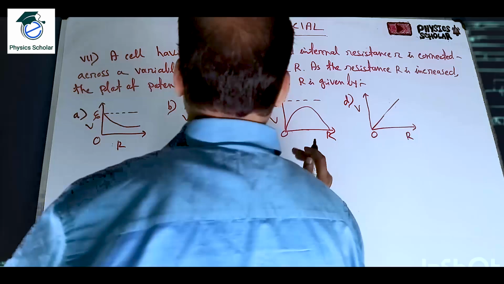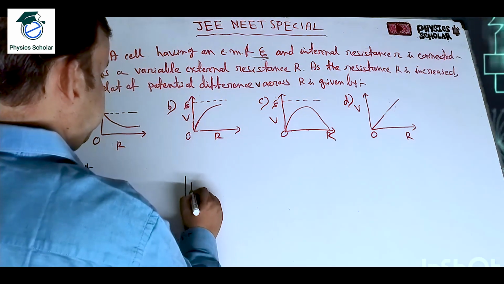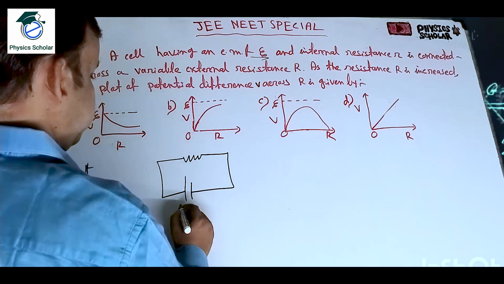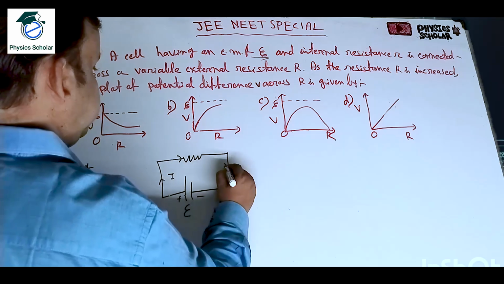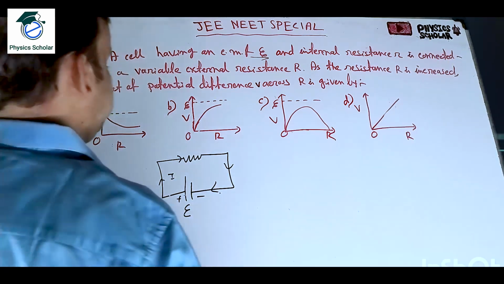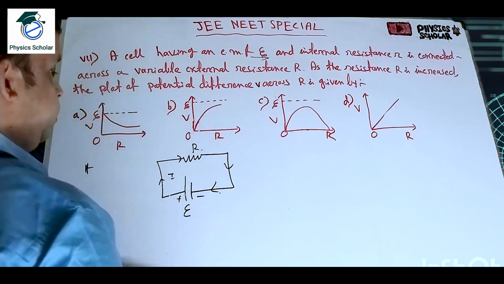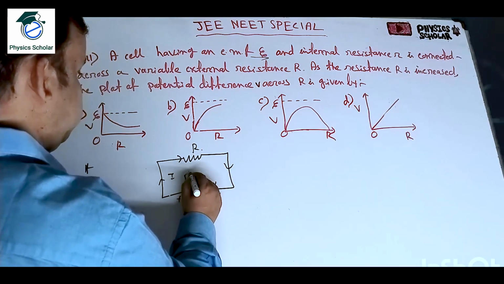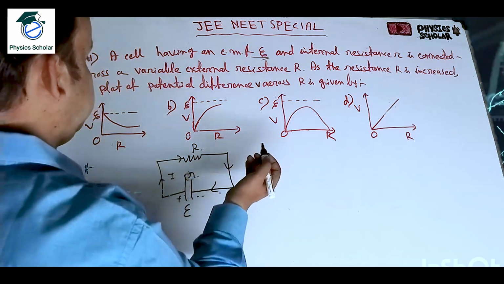So let us first do it. Suppose this is the cell and it is connected with an external resistance. So it is eta, and the current I is flowing, and this is the capital R. The internal resistance of the battery is small r.